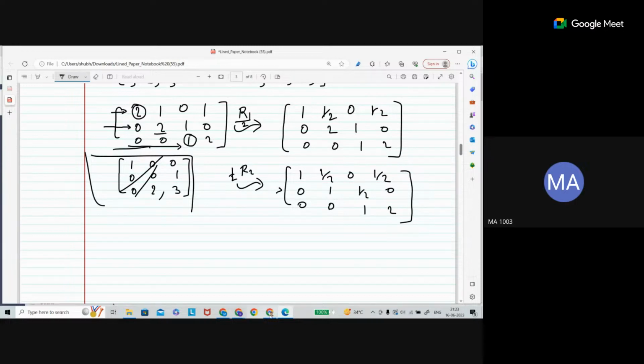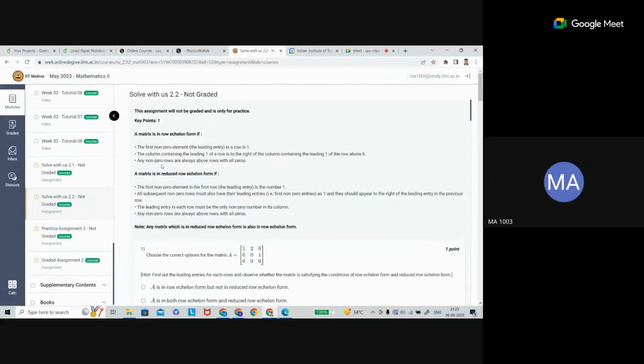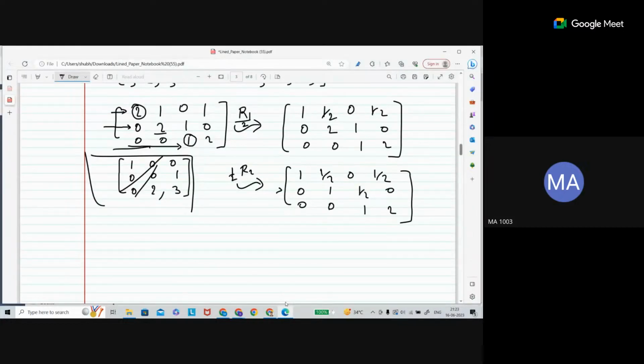So now let's discuss the third line. Any non-zero row is always above rows with all zeros. It means that, suppose your matrix becomes this one, okay?